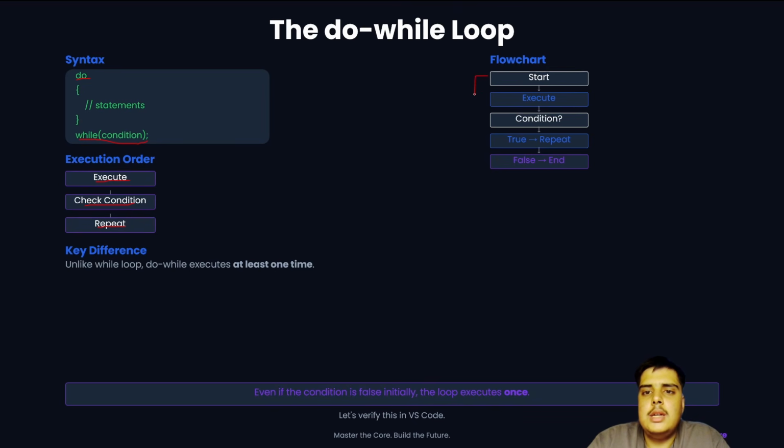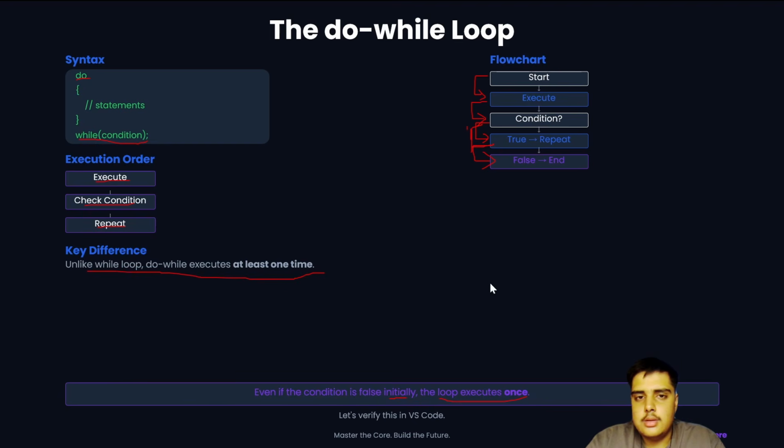In a simple flowchart, it starts, executes, and after execution it checks the condition. If the condition is true, then repeat; if the condition is false, then end it. So unlike the while loop, the do while loop executes at least one time. Even if the condition is false initially, the loop executes once.